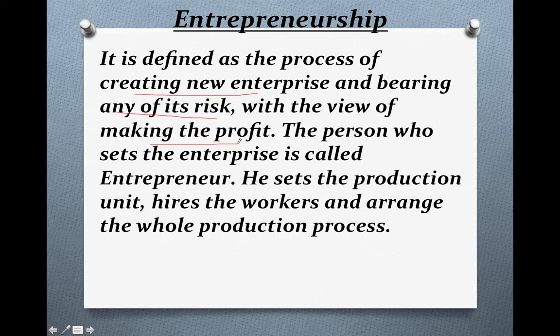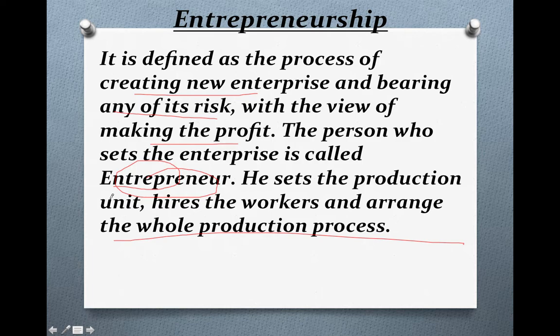And the person who sets up the enterprise is known as an entrepreneur. What work does he do? He sets up the production unit, hires the workers, and arranges the whole production process. Means the whole production process is in charge of the entrepreneur.